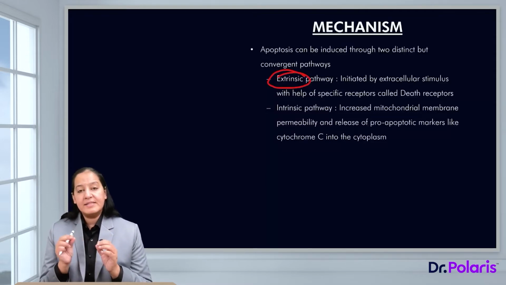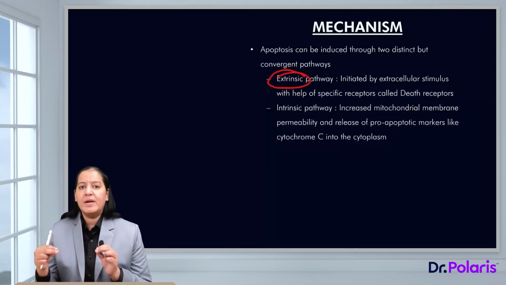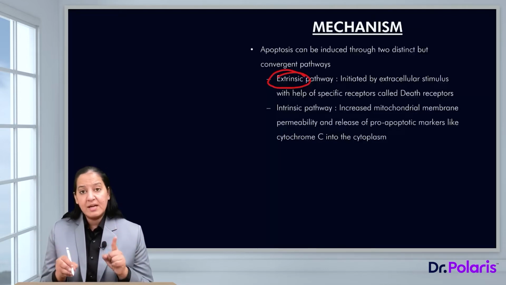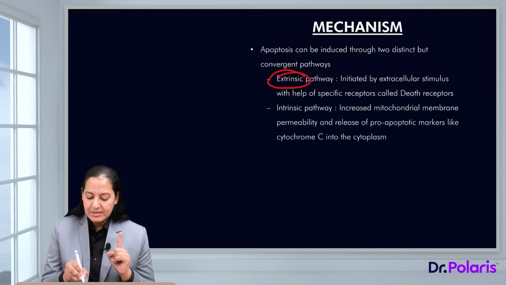And the other is when the signal will come from the damaged nucleus. The DNA is damaged beyond repair. It cannot be repaired anymore. The damage is too much. The DNA will give a signal to the cell that I am damaged, please commit suicide. So such a signal is coming from inside of the cell. It is known as the intrinsic pathway.